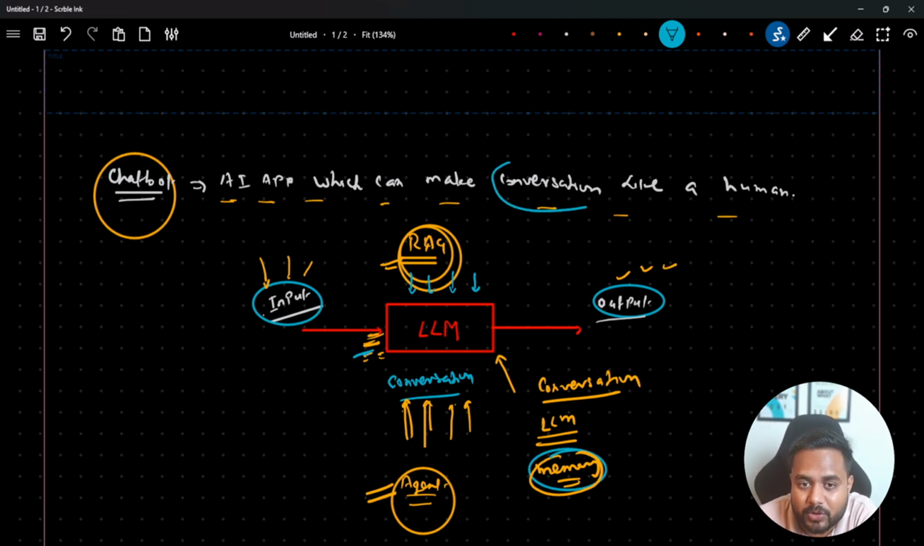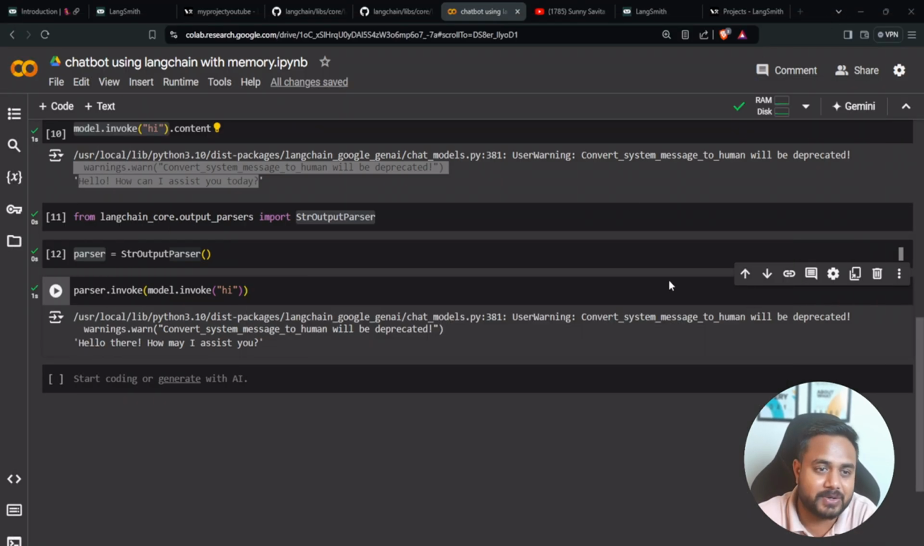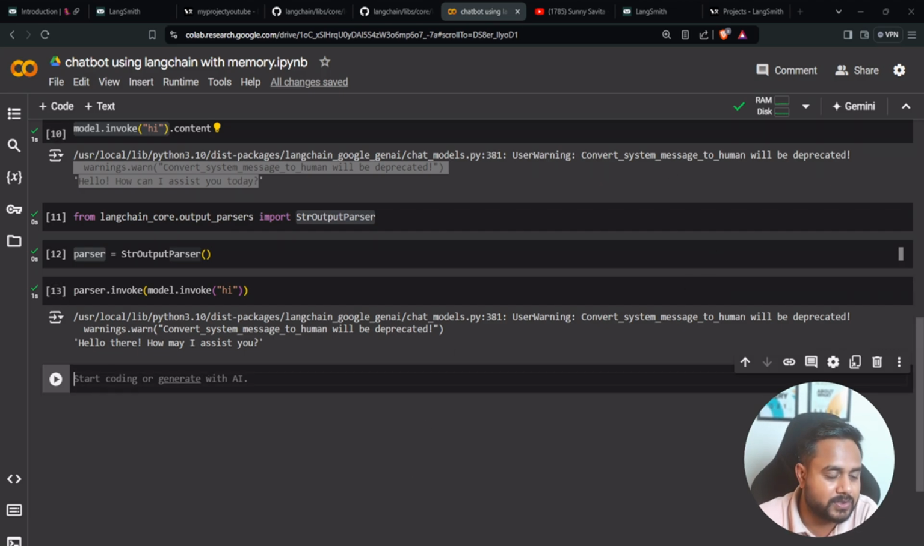Because it is not going to make a conversation. It's just a simple QA application. Getting my point? I think you are able to understand this particular scenario. So let's try to see the same thing using the code as well.